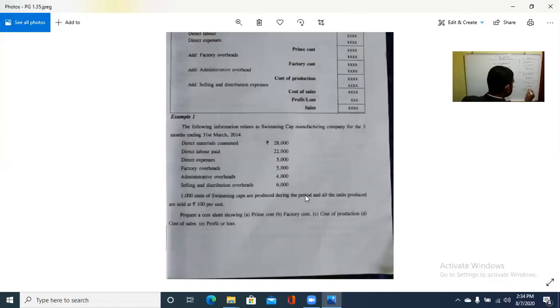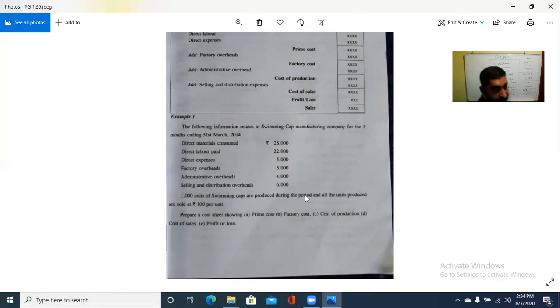So 64,000 is the, how much? This is COP, or office cost, cost of production or office cost. Along with that, which one do we need to add? Selling and distribution cost. How much is it? 6,000. So 70,000 is the total cost of sales.